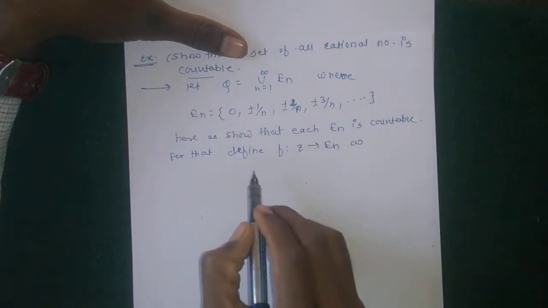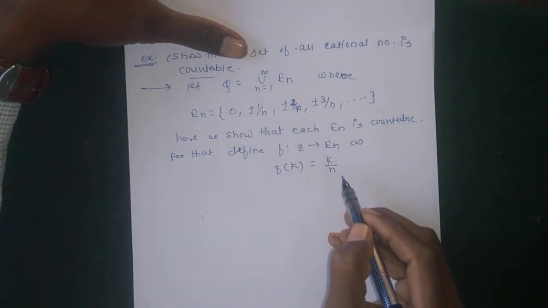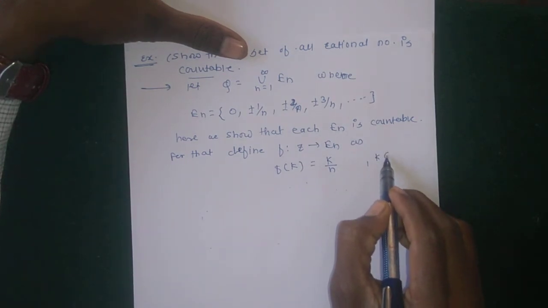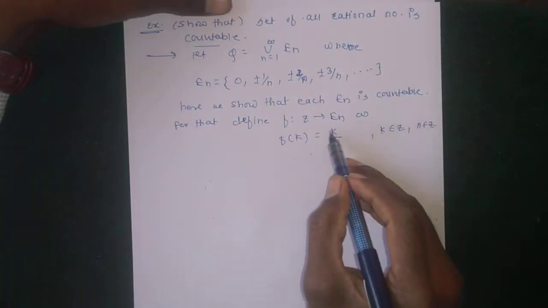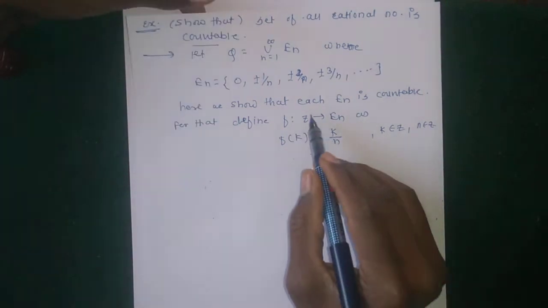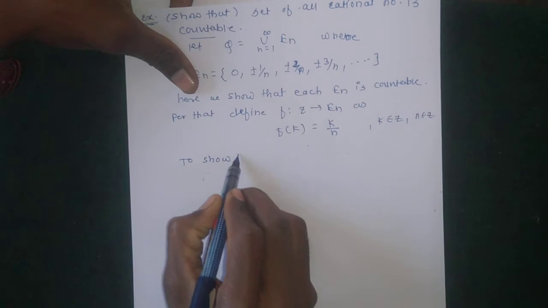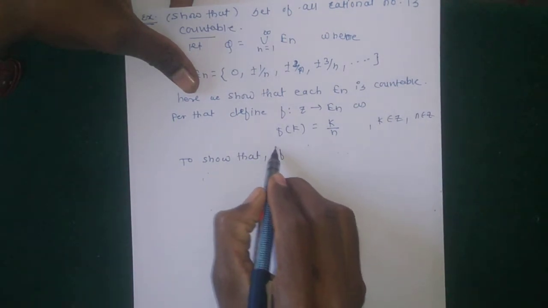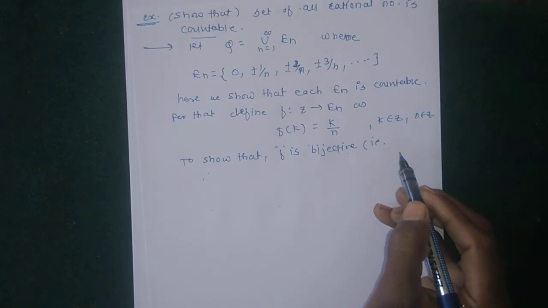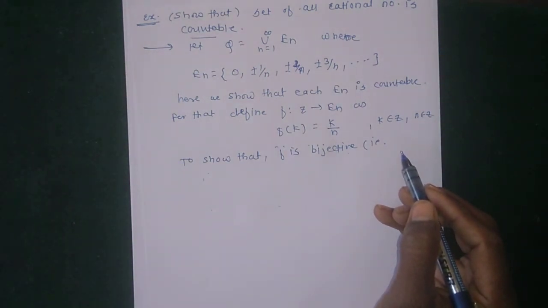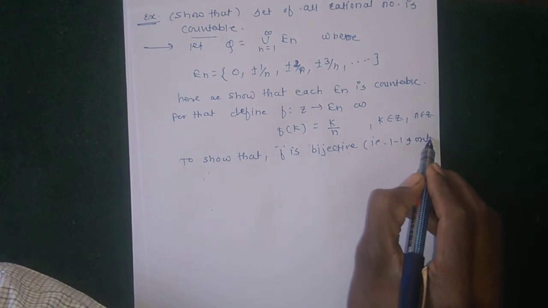This is defined as F of k equal to k by n, where k belongs to the set of integers Z and n also belongs to the set of integers Z. To show that En is countable, we show that F is bijective. F is bijective means one-one and onto.